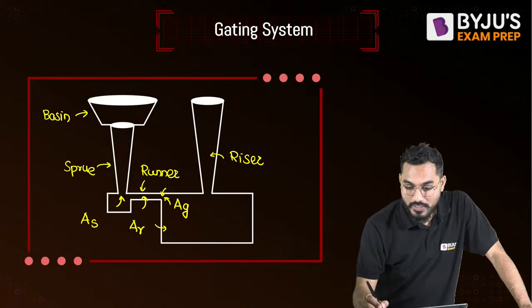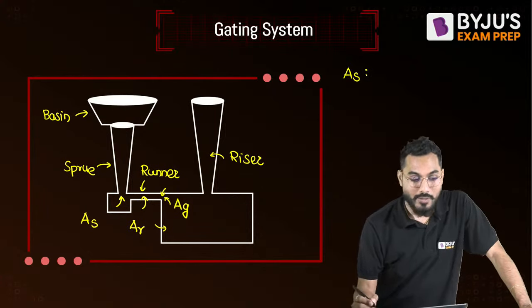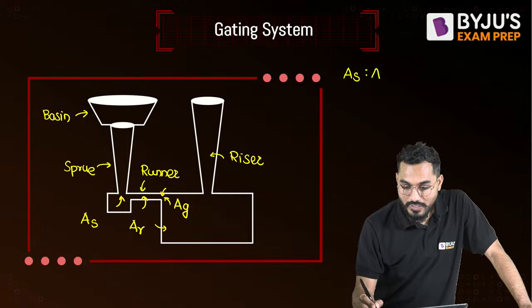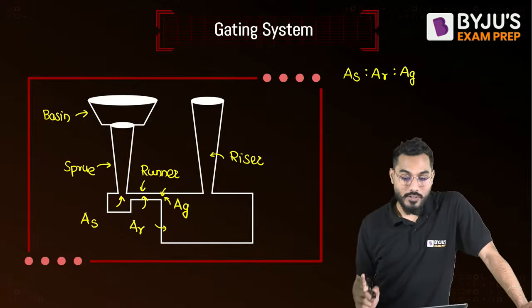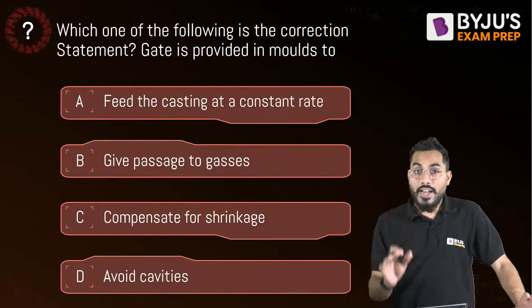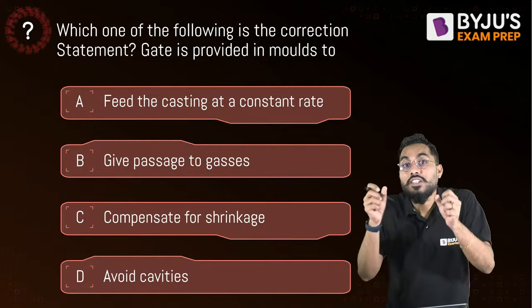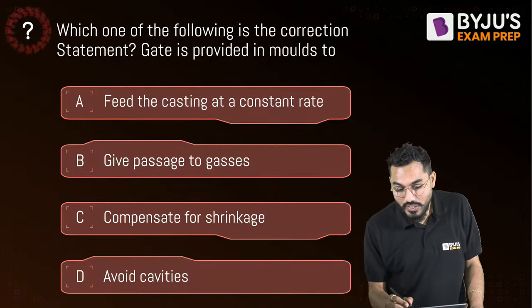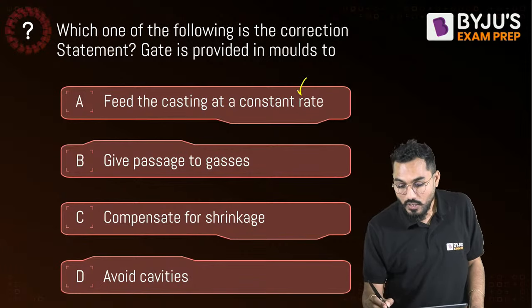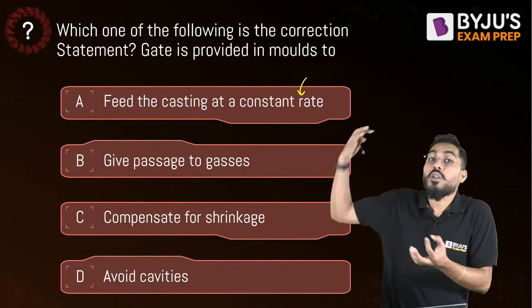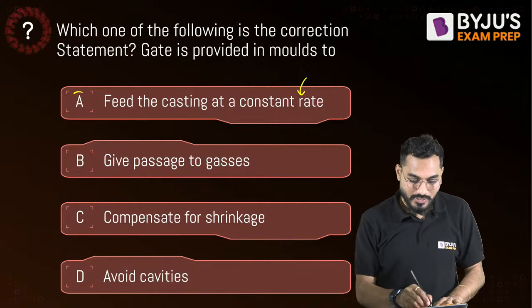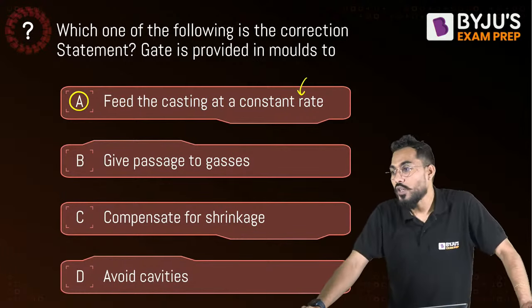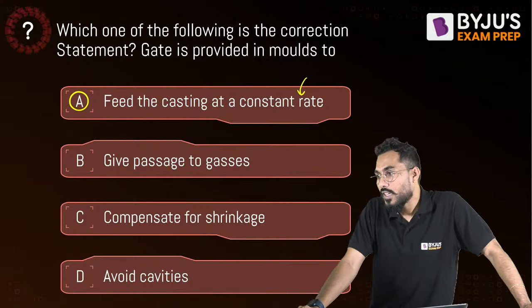So how is that gating ratio represented? It is the cross-sectional area of the bottom of the sprue to the cross-sectional area of the runner to the cross-sectional area of the ingate. This is called the gating ratio. So can I say, sir, the gate is provided for maintaining the discharge, a constant rate of discharge to the casting cavity, because through it the molten metal enters into the casting cavity? So can I say that A is a perfect answer for this? Is it okay, everybody? Chintan, is it okay?